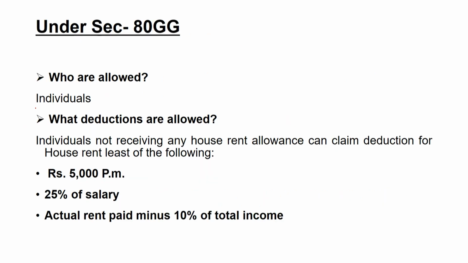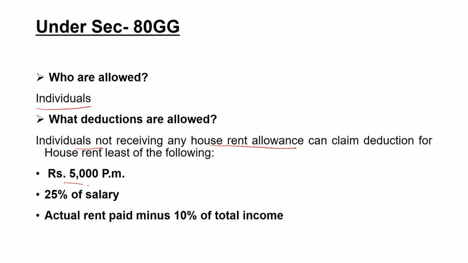Now the next section is 80GG. This is allowed only for individuals. So only one assessee, that is individuals, can claim this deduction. This kind of deduction is for all those individuals who are not receiving any house rent allowance, that means they are not getting any kind of house rent allowance from their employer. So they do not have any support or any kind of facility for residential purposes, and that is why this kind of deduction is allowed to them.